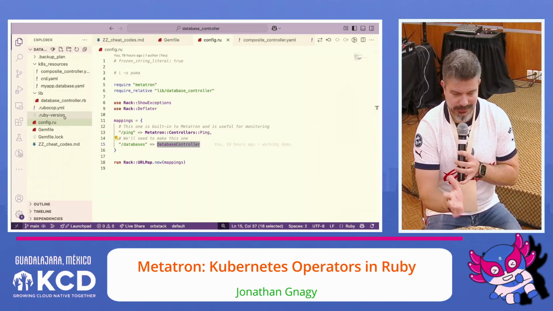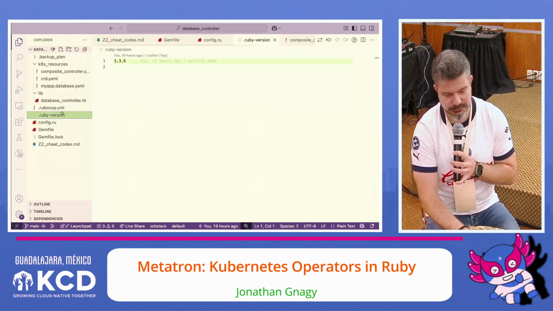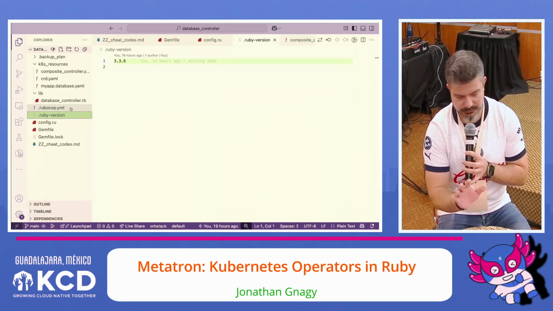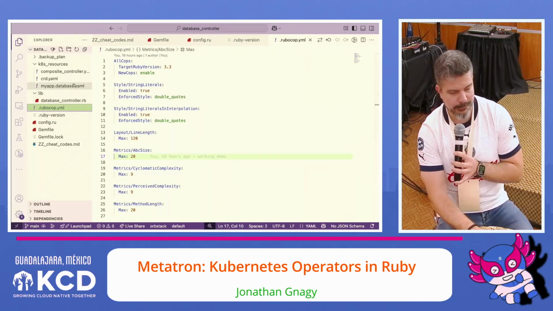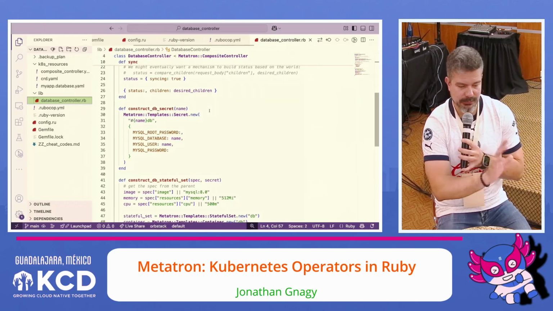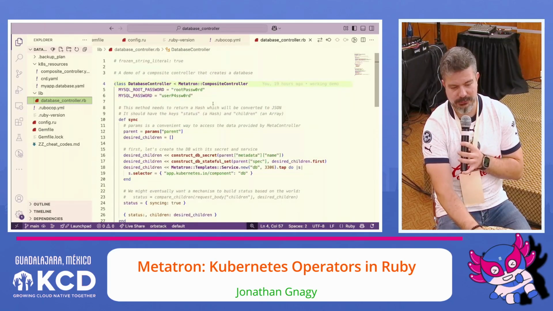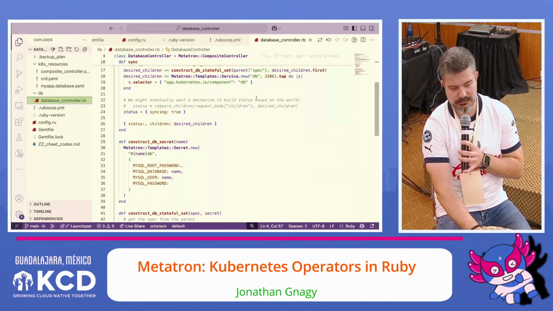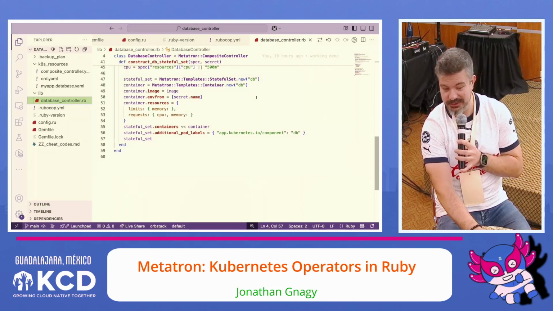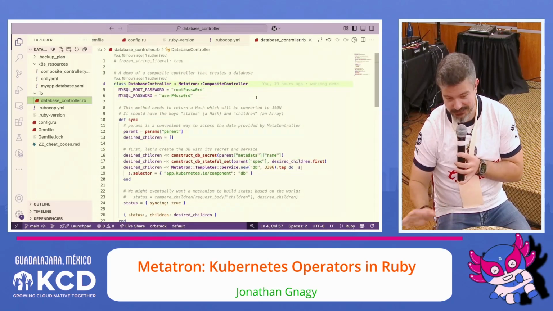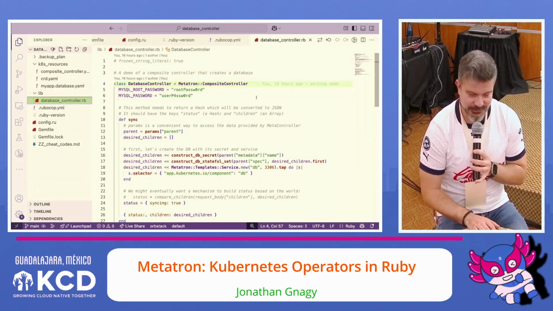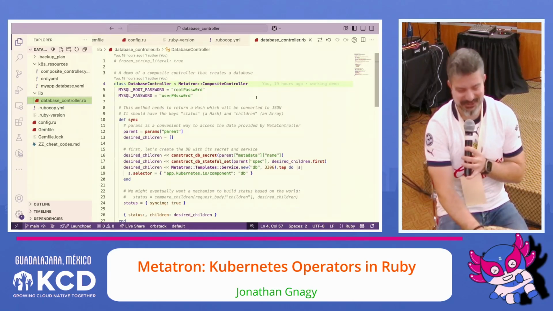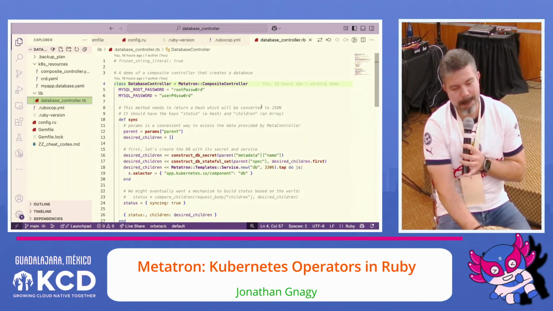The other files, like I'm specifying what version of Ruby to use, some style-based stuff in Rubocop, if you're familiar with that. All right, but all that boilerplate out of the way, here's my code. Really quick just to see, it's 59 lines with comments and white space and everything else. Not that measuring code is that important, but it's not a lot. If you're trying to write your own controller, it would usually be a lot more than that.